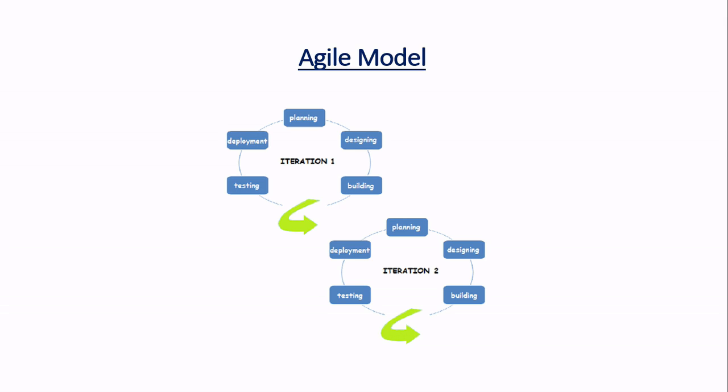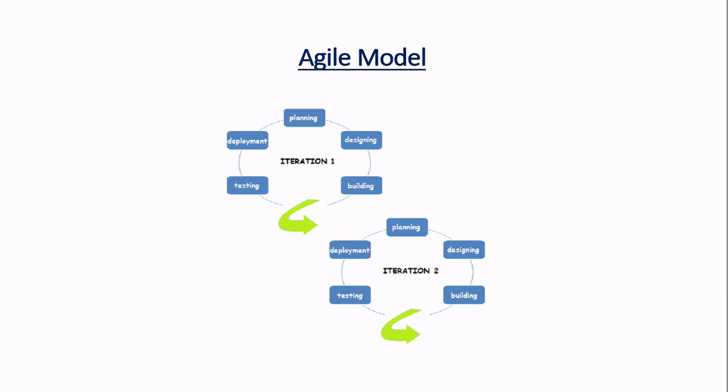In fact, it is a combination of both the iterative enhancement and the incremental model. We have discussed iterative enhancement and the evolutionary development model in the previous slide. In the iterative enhancement model, we build the software in different iterations, in which we build a basic model and give it to the user in the first iteration, and then it continues. Whereas in the incremental model, the whole software is divided into various modules, and all modules are created separately and integrated.